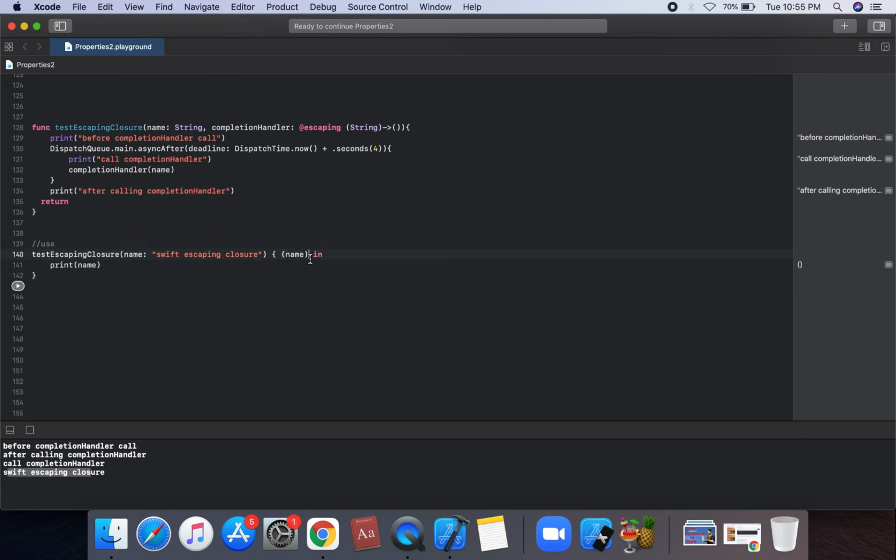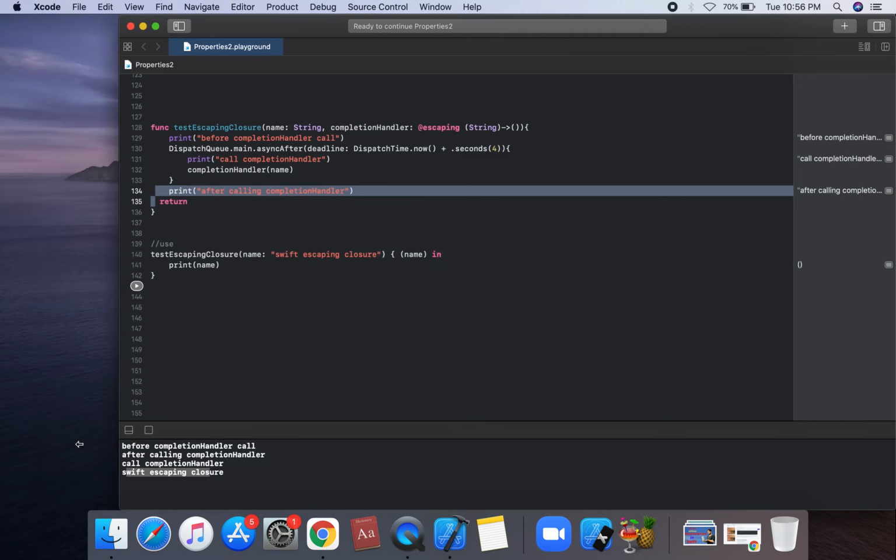So what is an escaping closure? A closure is said to escape a function when the closure is passed as an argument to the function but is called after the function returns. After the function returns, the closure is called.